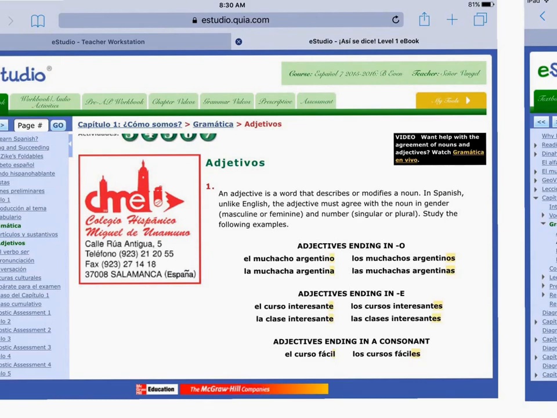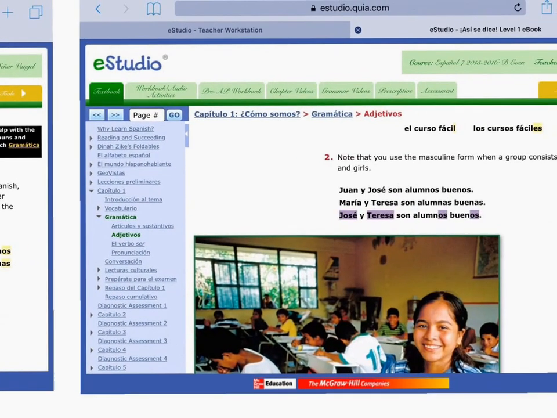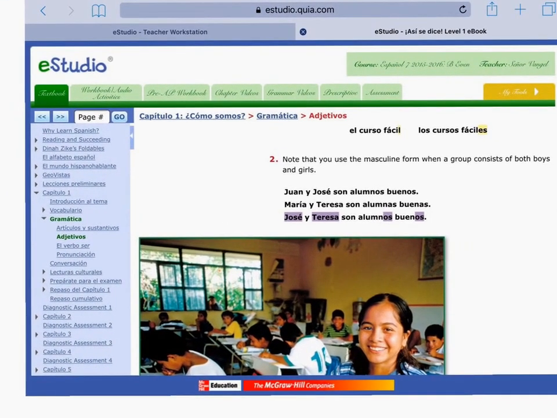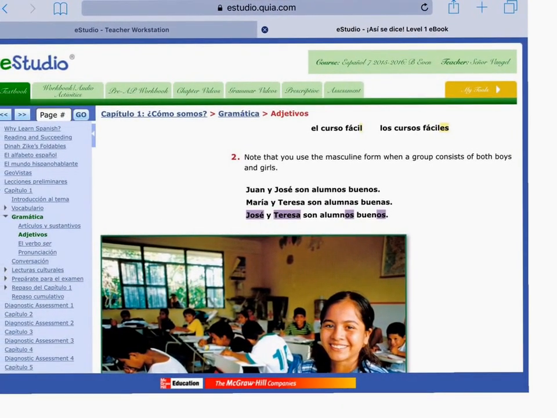And the last point that they want you to see, and that's important for you to know, and again, some of you have already picked up on this, and we've talked about this in class, is that when you're talking about boys and girls in the same group, Juan y José son alumnos buenos. Those are two boys, and it says they are good students. Alumnos buenos, good students.